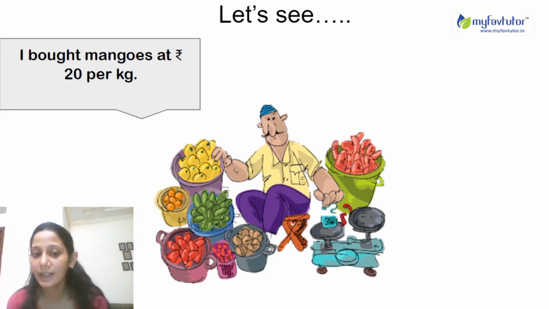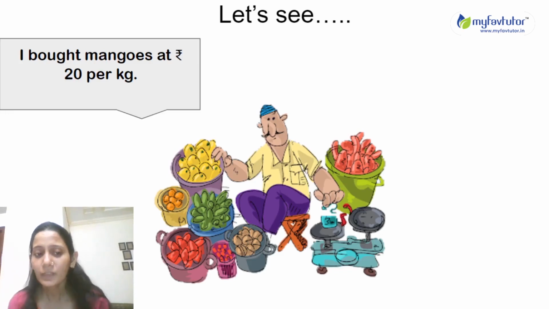Okay, he has purchased mango at rupees 20, and if he sells the same mangoes at the same price, means at rupees 20, will he earn anything? No, he will not earn anything. He will just get his money back, which he has invested to purchase the mango. In this way, he will not earn any money, right? So what is the need to sell the fruits if he is not getting anything?